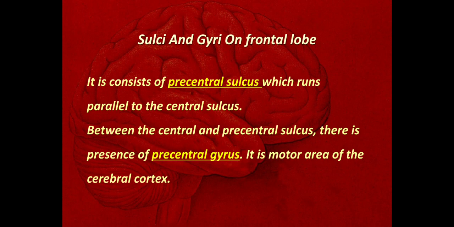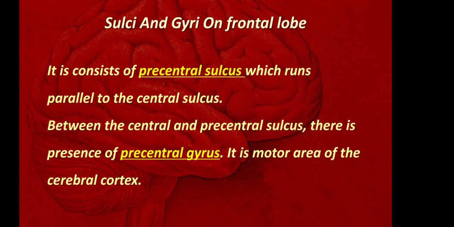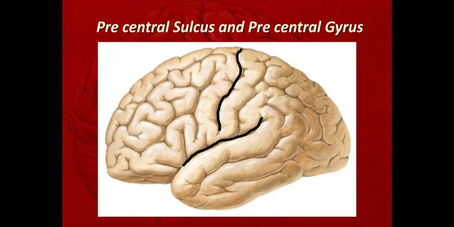The sulci and gyri on the frontal lobe consist of the precentral sulcus, which runs parallel to the central sulcus. Between the central sulcus and the precentral sulcus, there is the precentral gyrus. It is the motor area of the cerebral cortex. Okay, so precentral sulcus and precentral gyrus we'll see here in the picture.